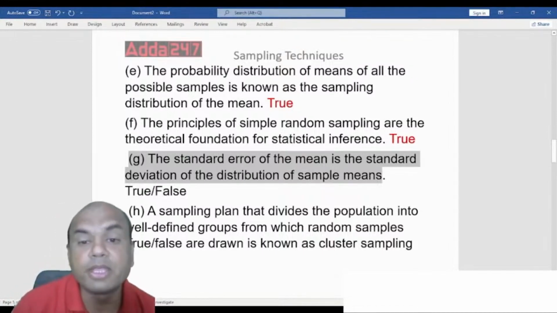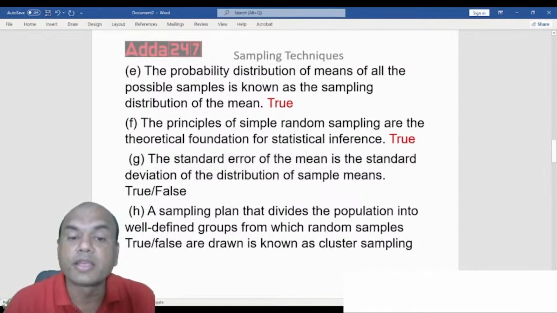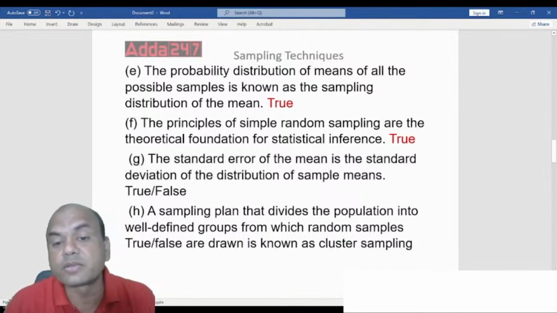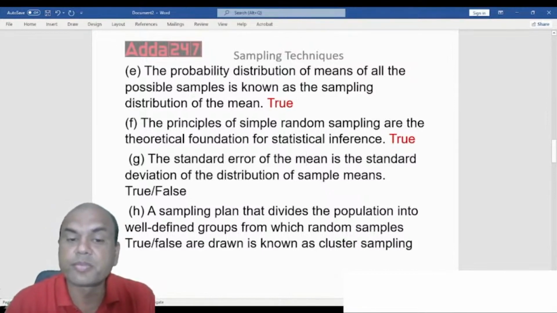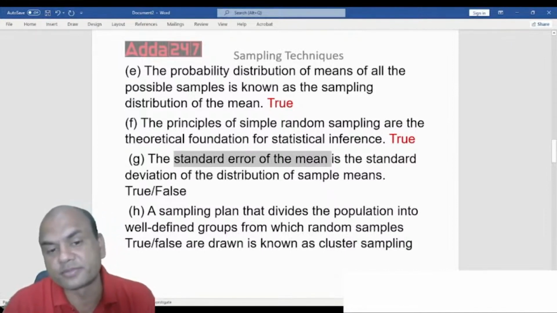Standard error of the mean I am talking of. Okay. So here we are talking of the mean. Standard error of the mean is the standard deviation of the distribution of the sample means. So whenever I am talking of the mean over here, standard error means what? Standard error relates to samples.